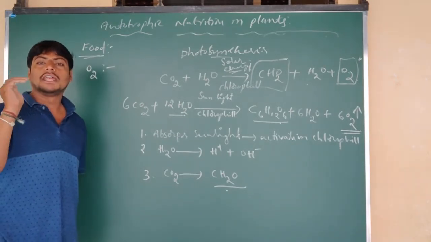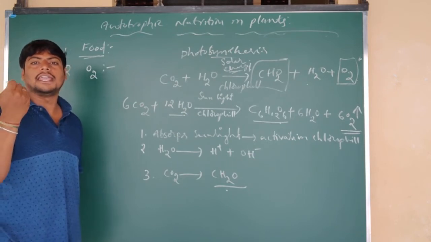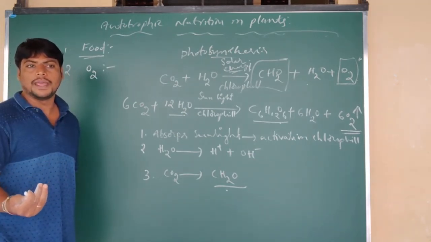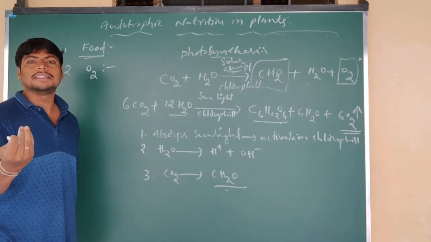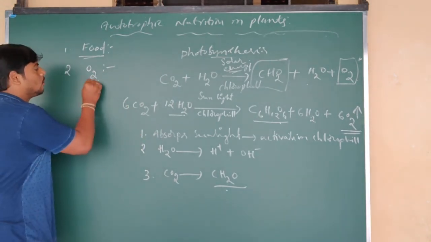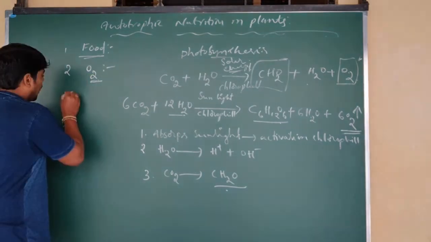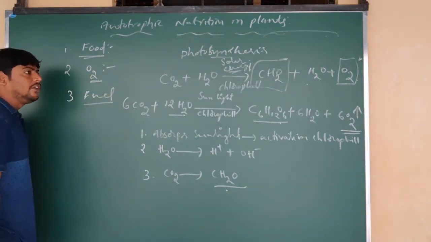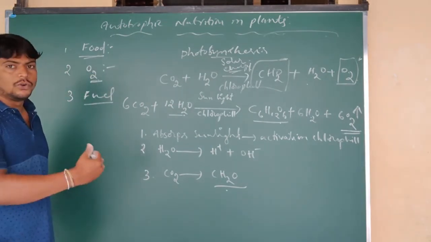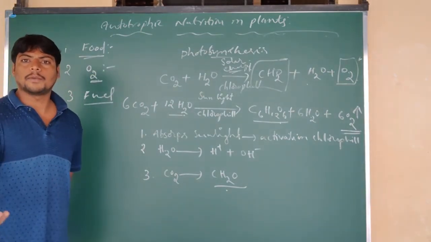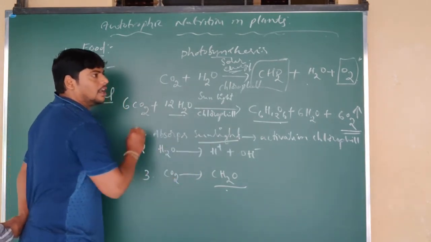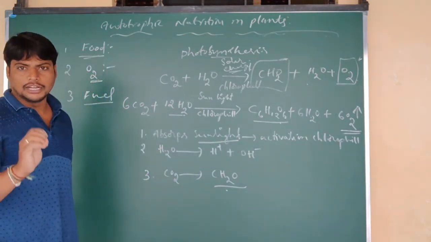As we know, in the respiration process occurring in our body, energy is produced. For the energy production, what is required? Oxygen is required. That is important. Also, the plants are able to produce fuel by the process of photosynthesis. How are they providing fuels? Because they absorb the sunlight and store it in the form of chemical energy.